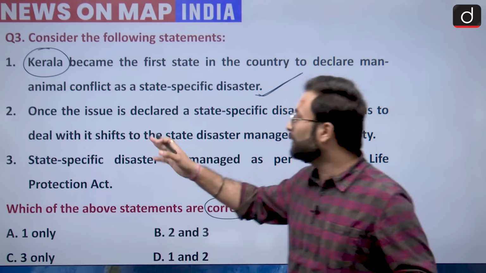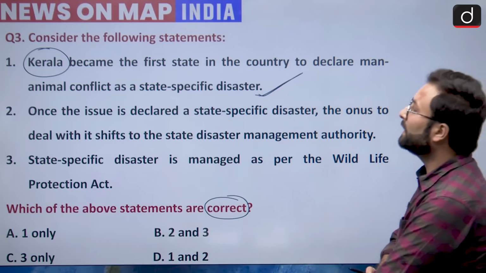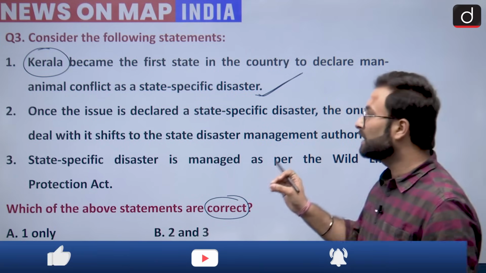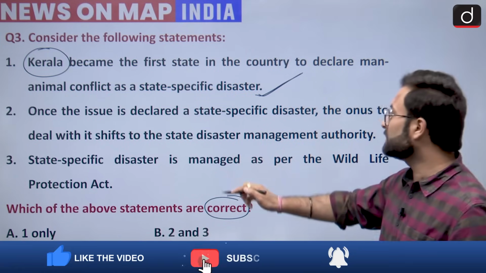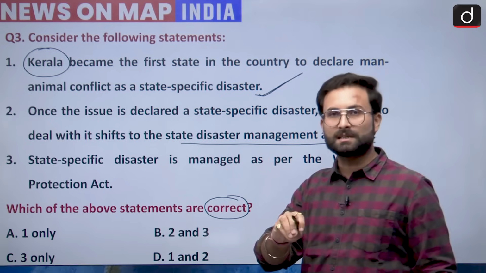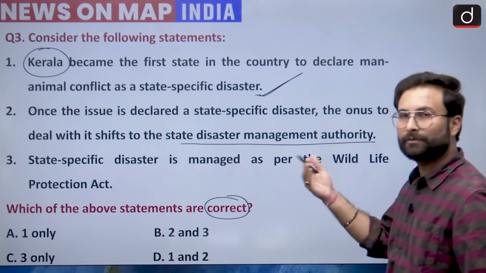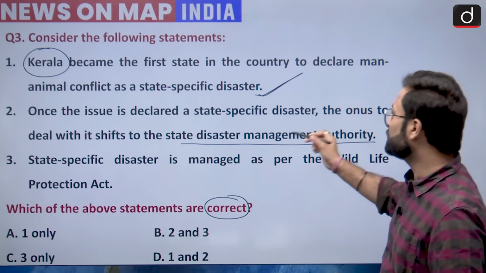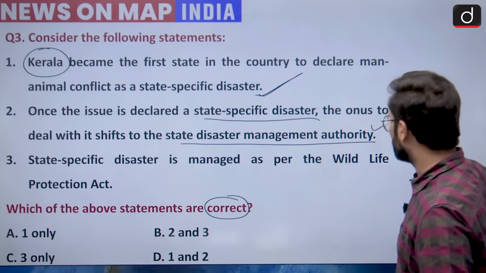Okay, now coming to the second statement, once the issue is declared as a state specific disaster, onus comes on the state disaster management authority. Since it is a state specific disaster, obviously the disaster management authority will take responsibility for that. So that statement is also correct.